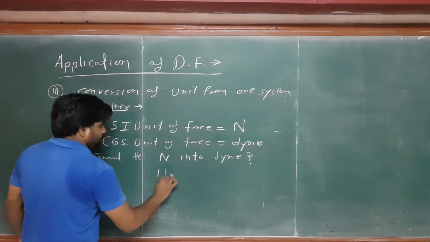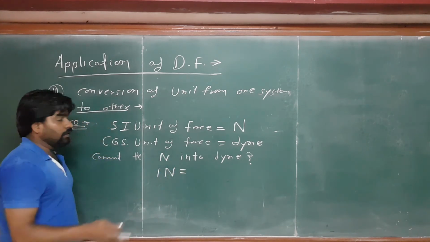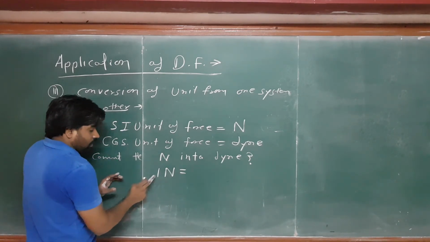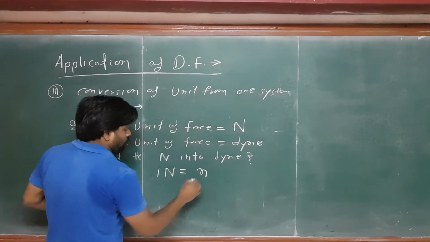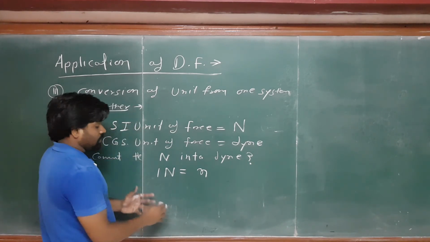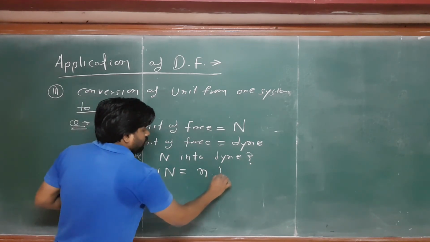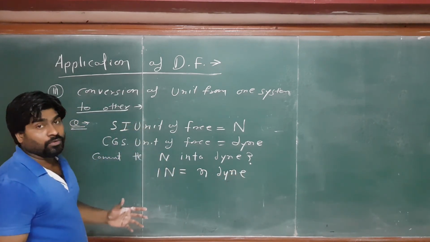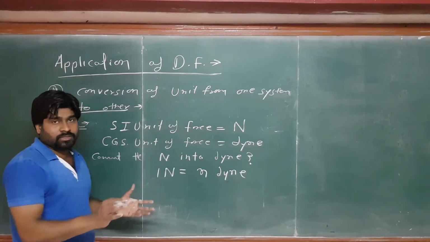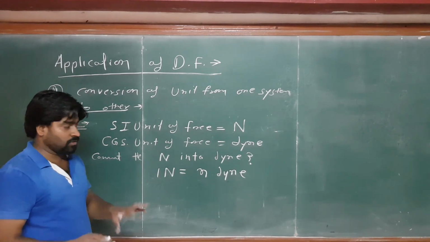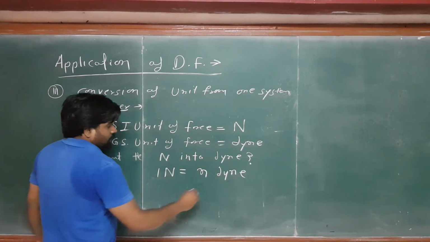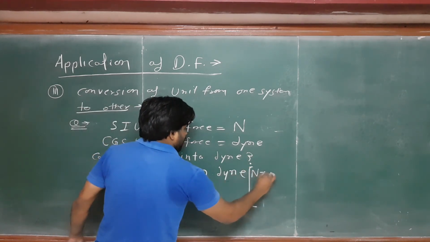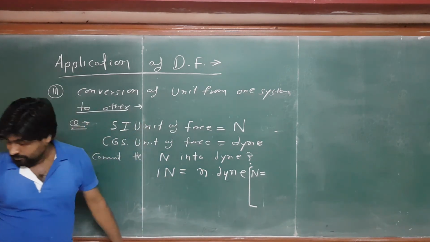Let's suppose 1 Newton, and definitely the SI unit is greater than the CGS. So if I write here 1 Newton, it is equal to, I don't know how many times the dyne is. Then 1 Newton is equal to n dyne, and I have to find n. So what I can do is convert these two units into their dimension formulas. Okay, let's suppose the dimension formula of the Newton is